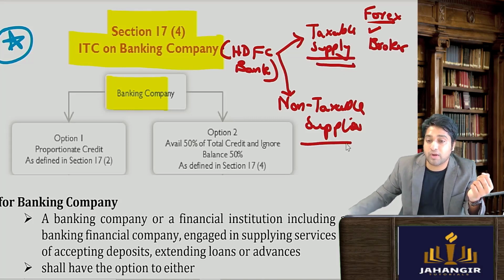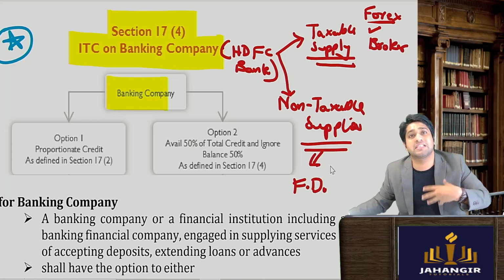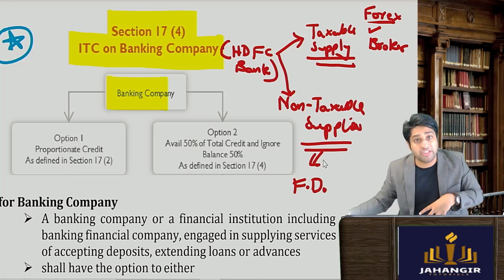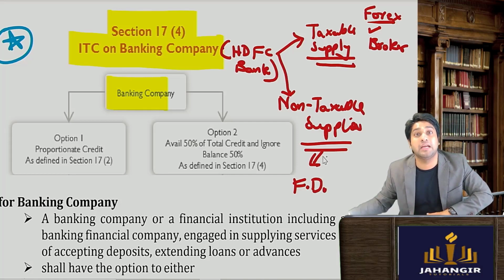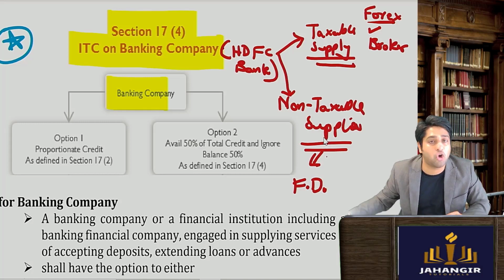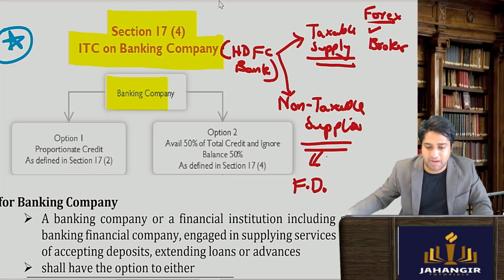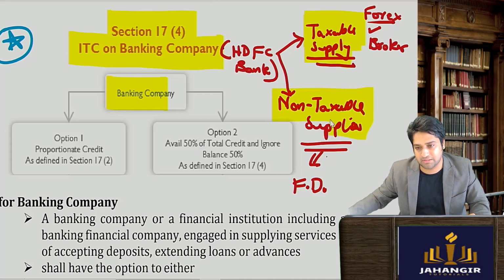Also banks provide non-taxable supplies also. For example, your FD that you made, okay, your safekeeping saving account, they are also giving you a service of storing your goods, storing your money, preserving your money, giving you sometimes ATM services, etc. Now all these services are non-taxable supplies. So banks in general provide taxable as well as non-taxable supplies.